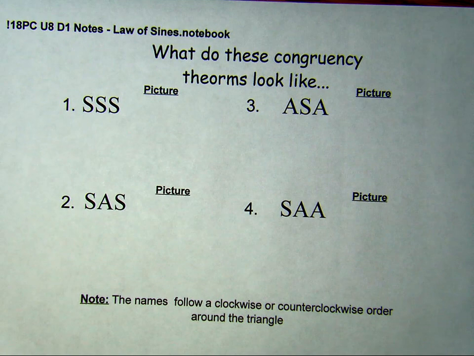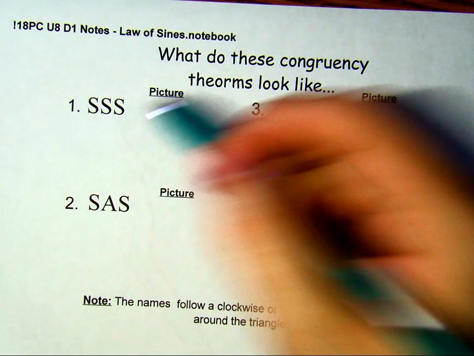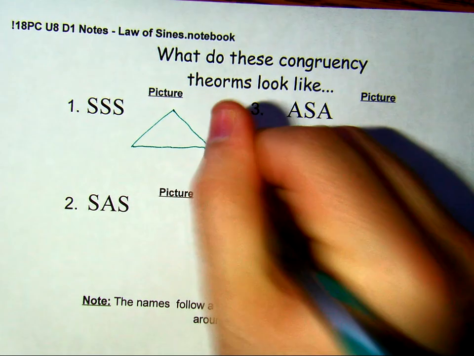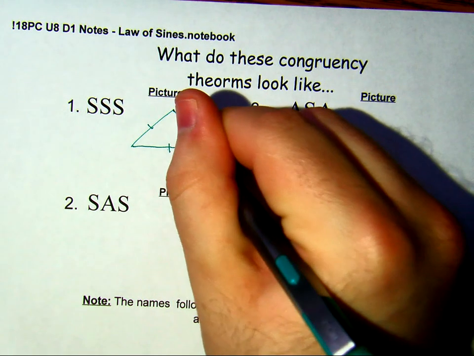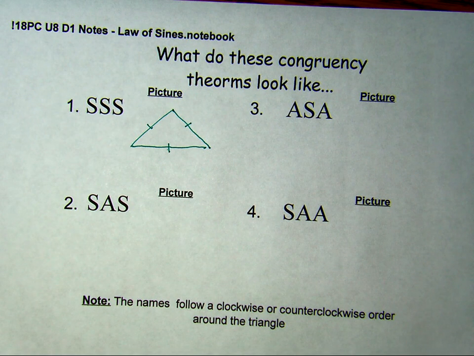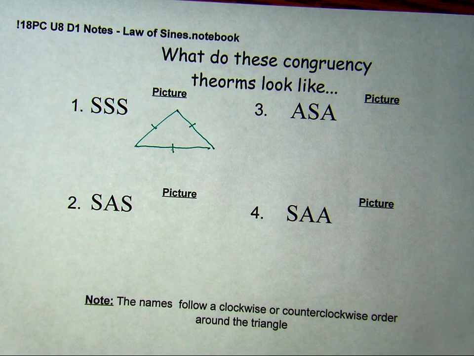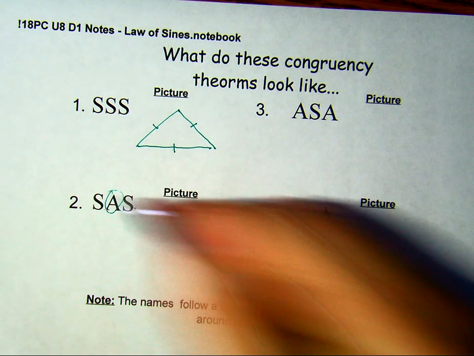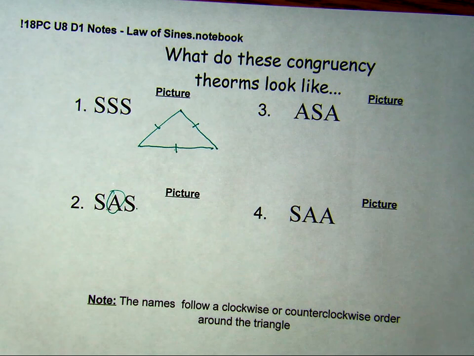The next slide. So here I want to draw pictures of what these four congruency theorems might look like. So in a side, side, side, if we have a general triangle, we would show that the three sides are congruent. Pretty self-explanatory if it's side, side, side. If it's side, angle, side, as I said on the previous slide, the angle must be in the middle.